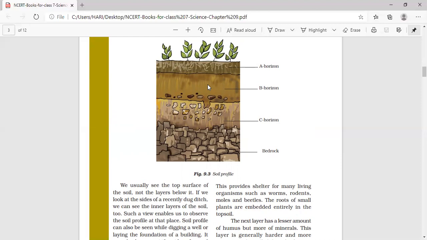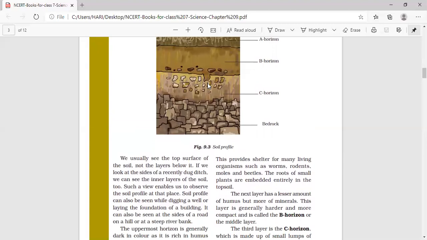Okay. And the roots of the large plants like the trees, which are having the taproots, we can see in the B horizon also. Okay, which points you have to remember about B horizon? B horizon is the rich source of minerals, but it lacks nutrients. Nutrients are there, but not as in case of A horizon. And here the soil is hard and compact.